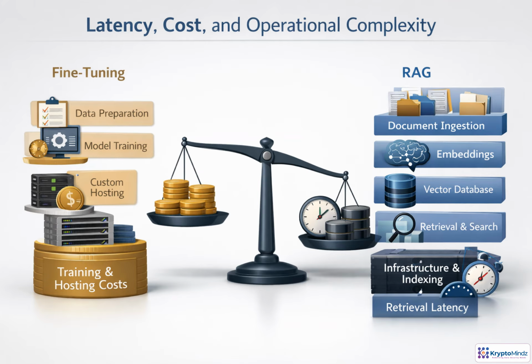Cost is not just a question of which option is cheaper. Fine-tuning often concentrates cost up front, preparing examples, training, evaluating, and sometimes hosting a custom model. After that, requests may be simpler and shorter. RAG shifts more cost into the live system, ingesting documents, creating embeddings, maintaining a vector database, monitoring retrieval quality, and adding search time before generation. Actual cost depends heavily on scale, provider, and architecture.